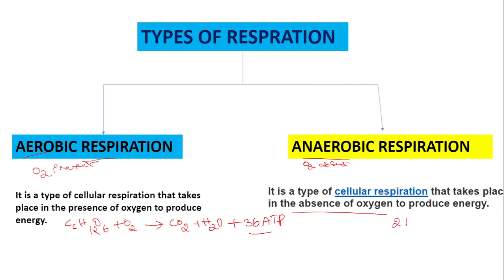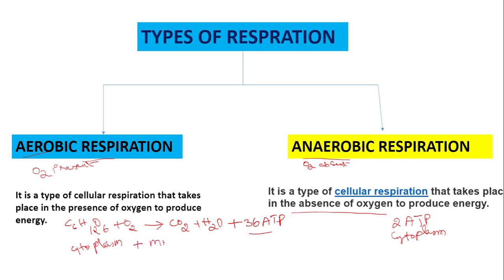Less energy is released. Only 2 ATP are generated in anaerobic respiration, and it takes place completely in the cytoplasm itself, whereas aerobic respiration involves both cytoplasm